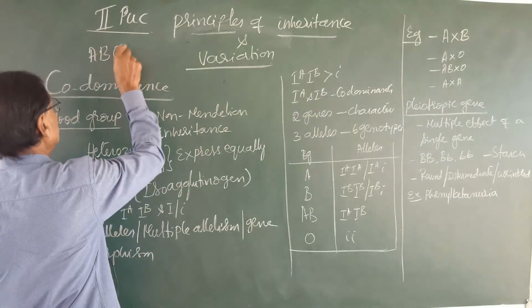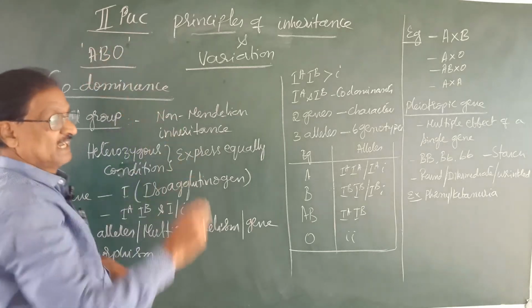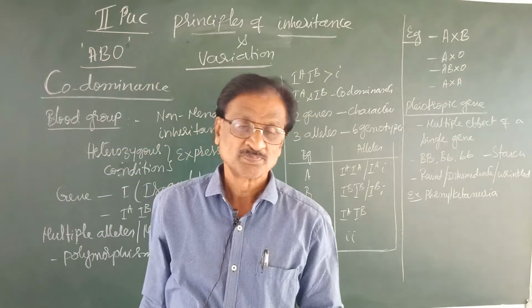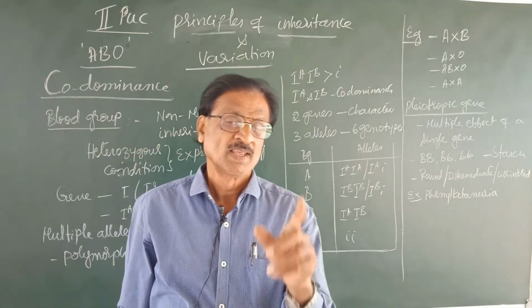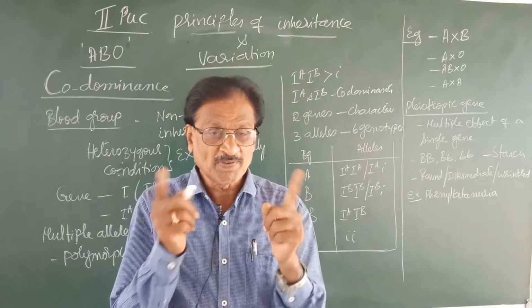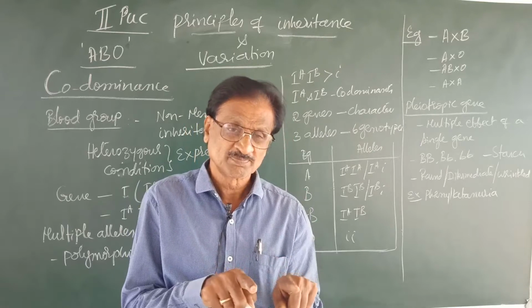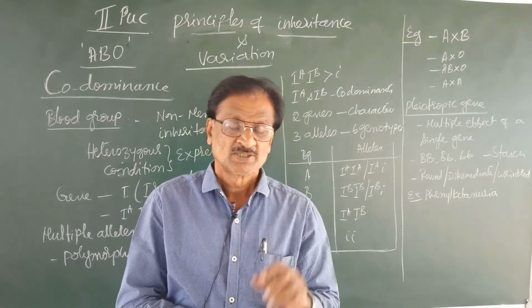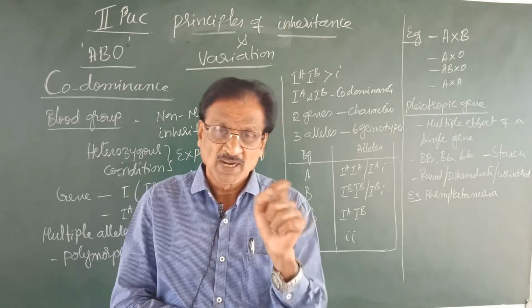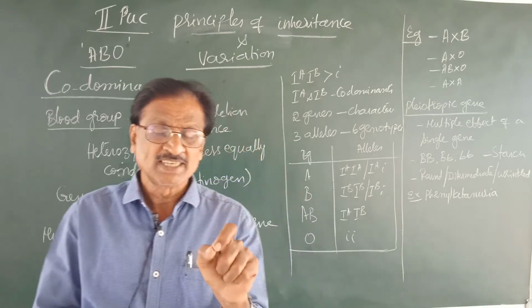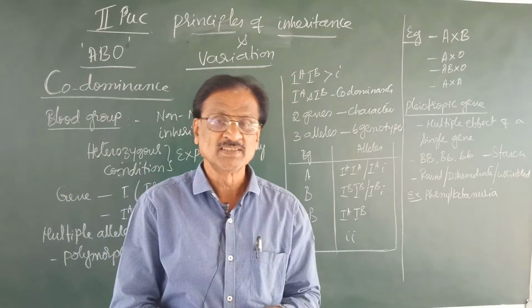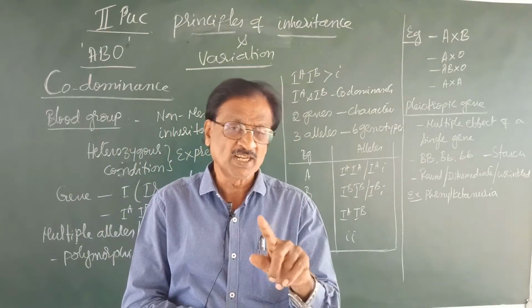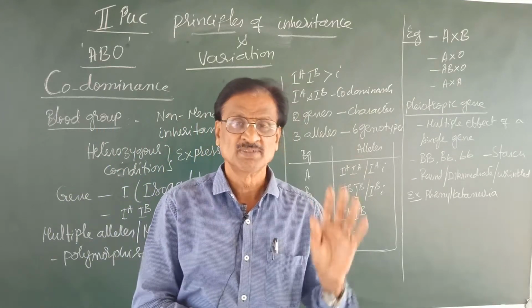So totally we can say ABO blood group. The blood group is mainly based upon the type of antigen found in the blood. So remember, the antigen is found on the surface of the RBC, and the corresponding antibody is found in the serum.